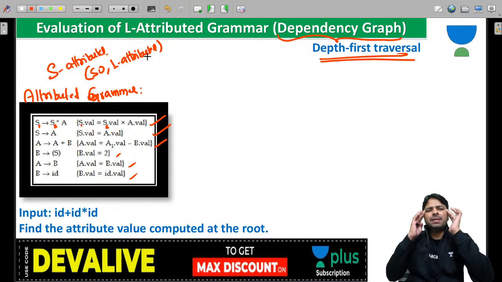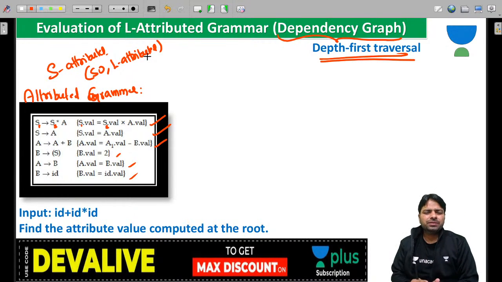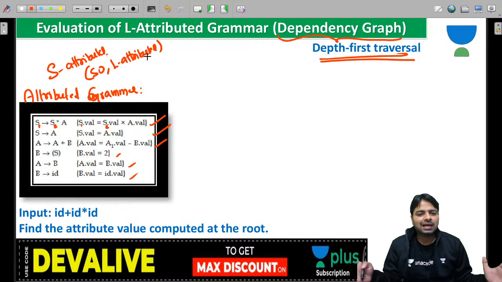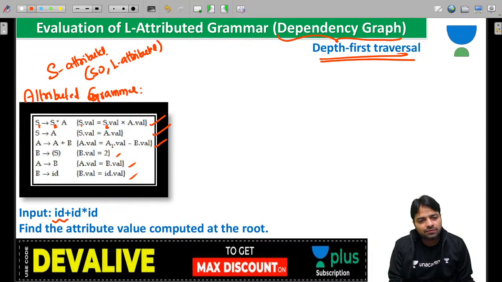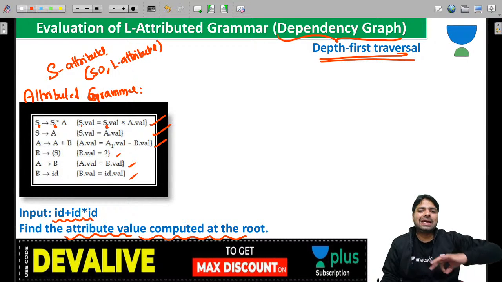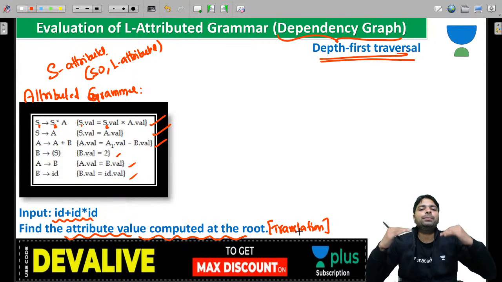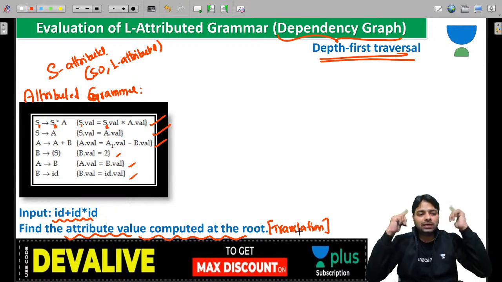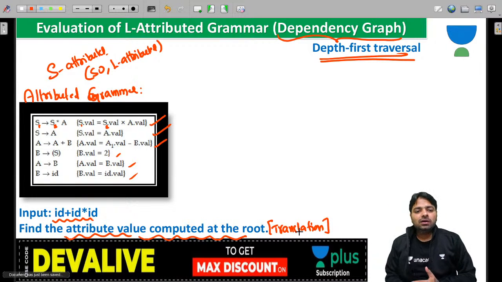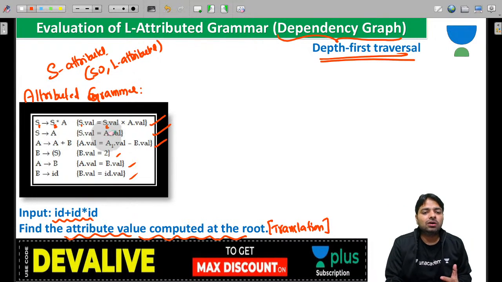Now this grammar is S attributed. Whether they ask for S attribute bottom-up parsing or not, we don't care. We can follow our own technique, the dependency graph technique. They will give you an input and ask for the attribute value computed at the root. It's not the output, guys. This is called the translation of an input. It purely depends on what value you compute at the root. Is it clear? When we draw the tree, you will understand what I'm trying to say.